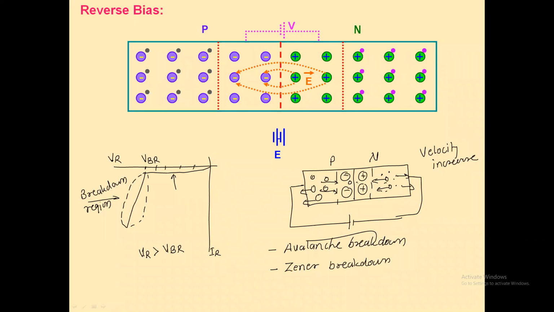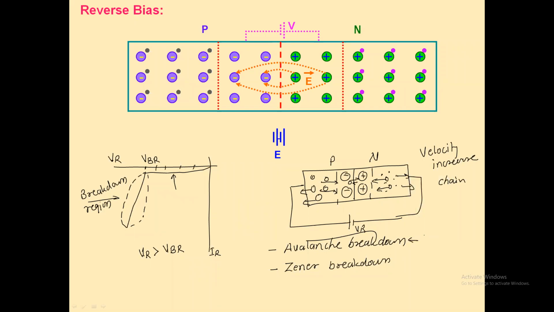And those are nothing but minority carriers. Again they try to cross the junction, and again they are swept by this VR. Is it right? And when they move in the depletion region, they again break covalent bonds. So a chain of covalent bond breaking is created. Due to this chain reaction, a large number of covalent bonds break and a large number of charge carriers are generated. And you know that once a large number of charge carriers are generated, the current abruptly increases. So this breakdown mechanism is called avalanche breakdown.